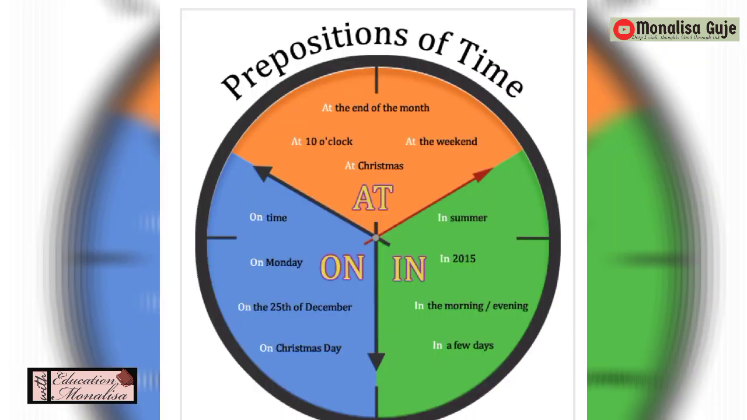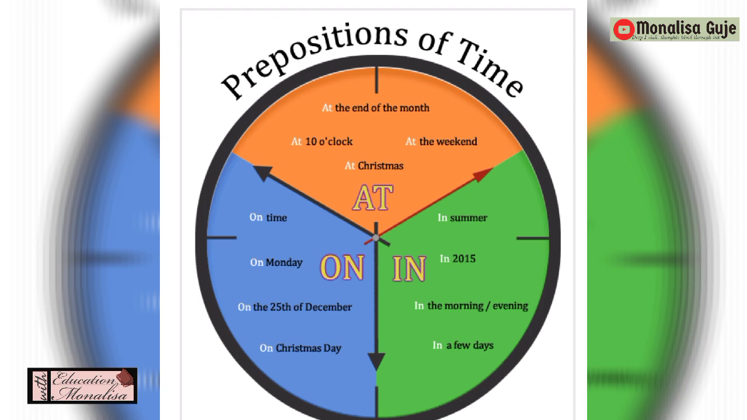Then we have prepositions of time. So at, on, in, again the same words, but they tell you the time, like in the morning, at Christmas, at 10 o'clock, on Monday. So there are prepositions of place and prepositions of time. But for the timing, we are going to see prepositions and the words which are used as prepositions.